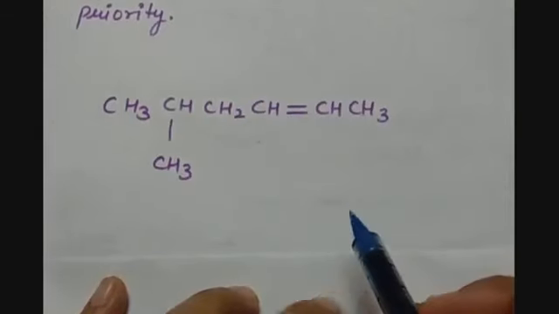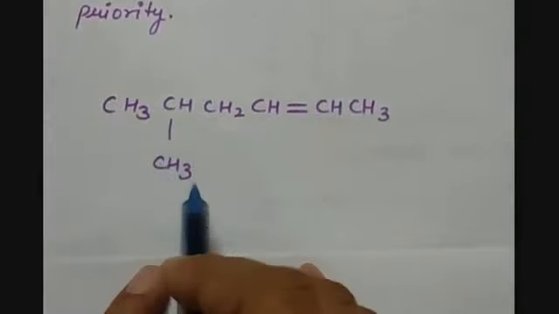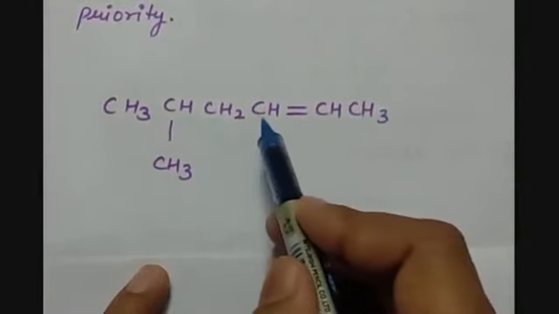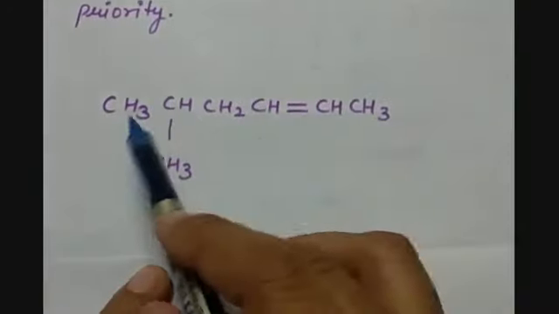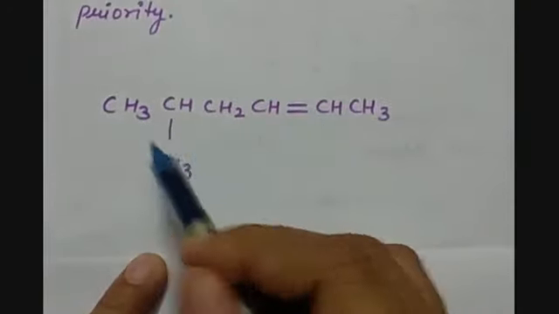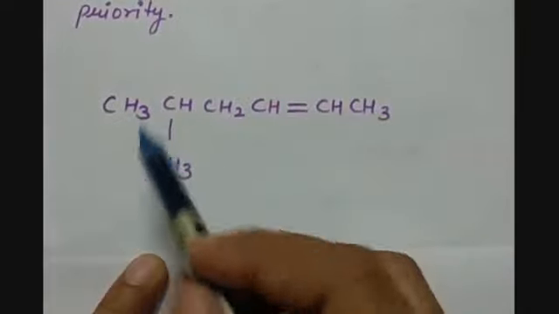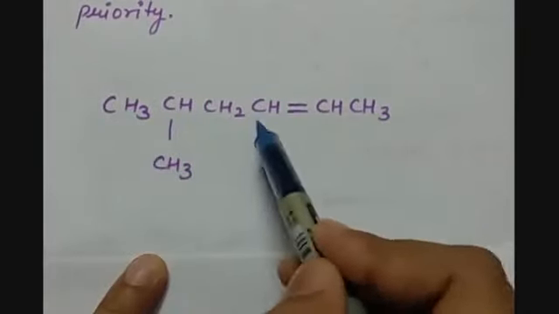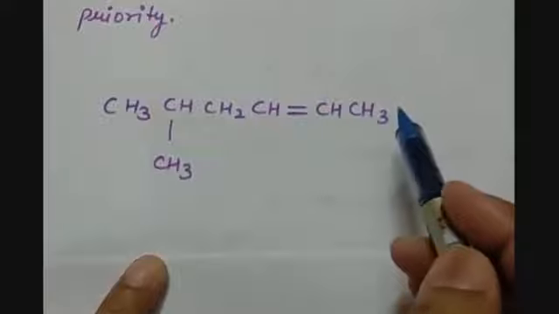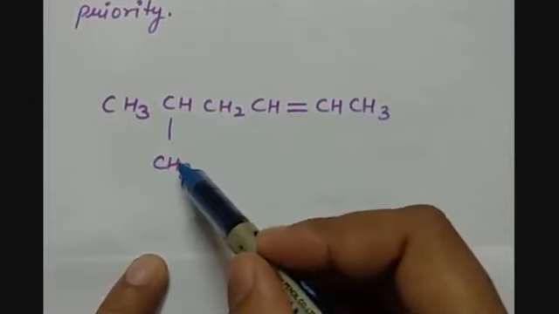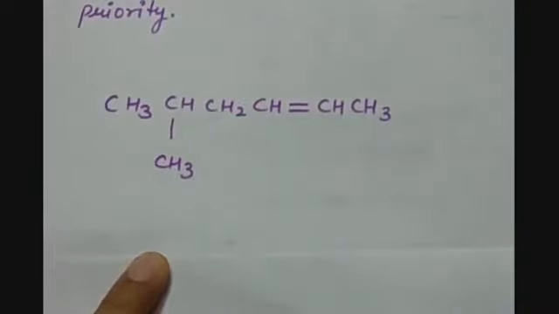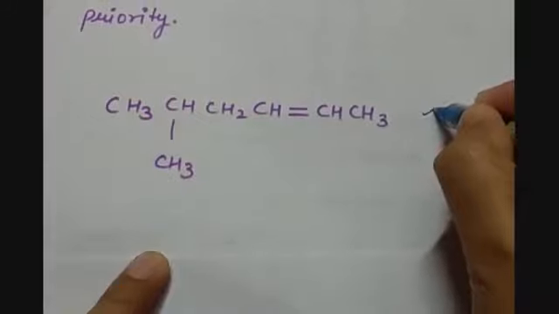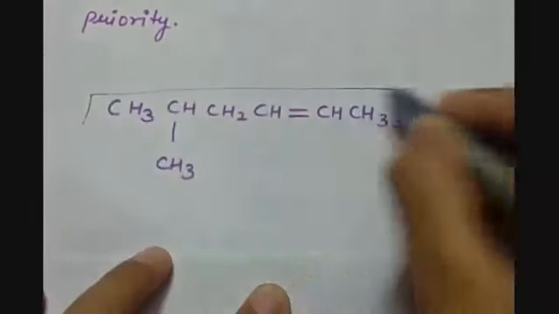For example, we have CH3, C, CH3, CH2, CH, double bond, CH, CH3. So in this we have a substituent. First we have to find the longest chain. If we count as 1, 2, 3, 4, 5, 6, then it has 6 carbons. If we count it as 1, 2, 3, 4, 5, 6 the other way, then also it has 6 carbons. So we will prefer the straight chain, and so this is our parent chain.